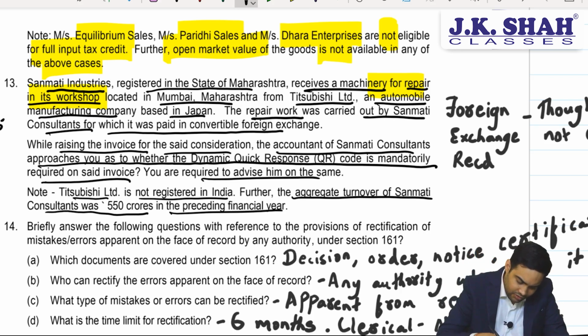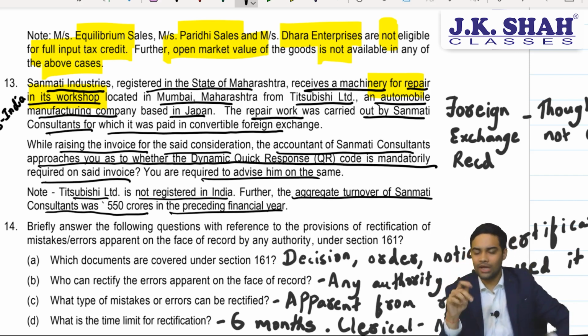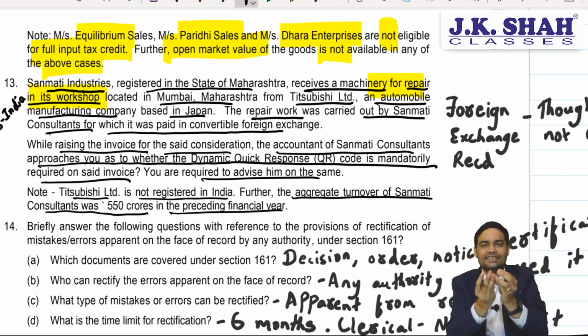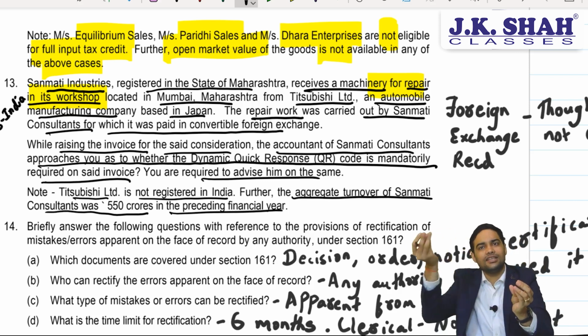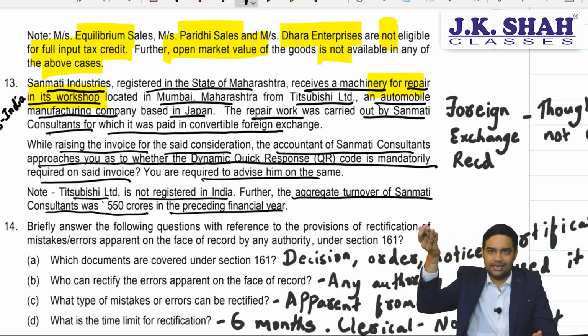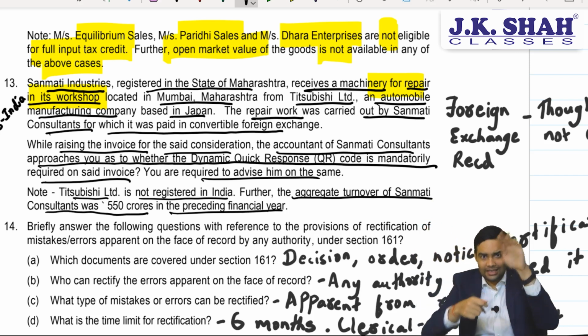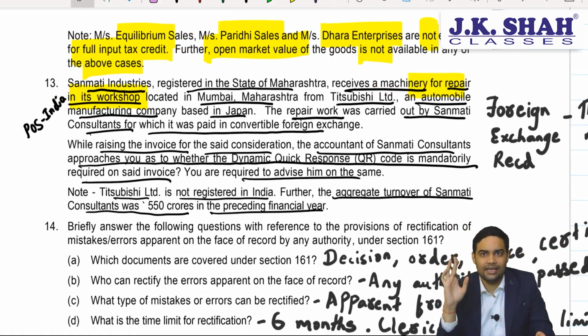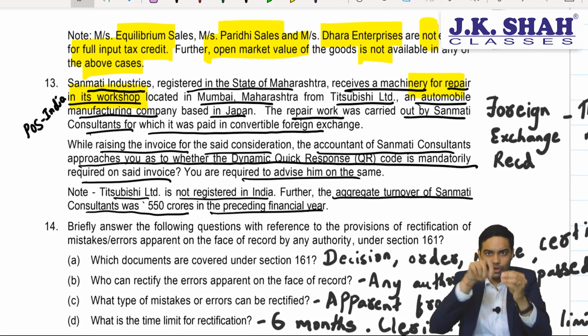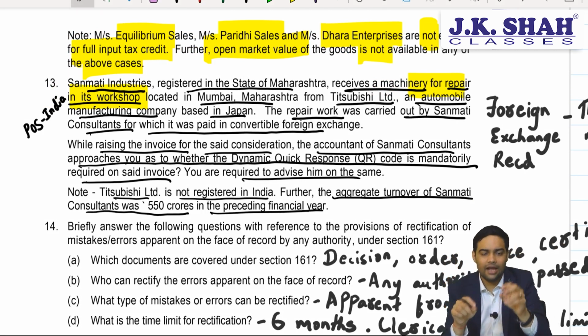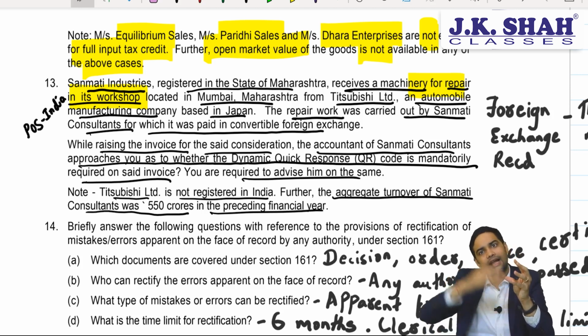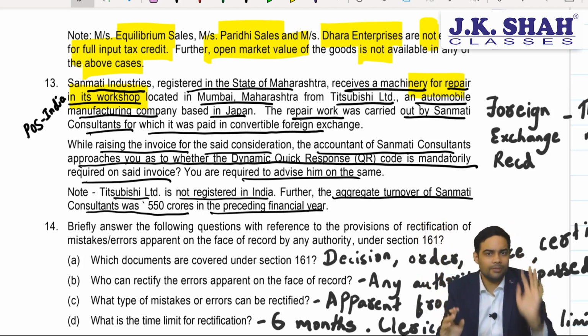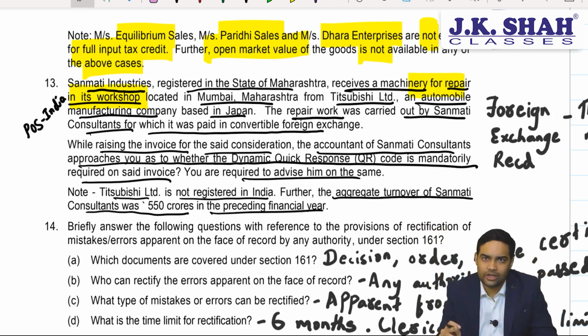Place of supply for this, say suppose it is India, assuming that it was put to use in India, because if a particular product gets repaired in India and thereafter it is exported, place of supply will be outside India. But if it was put to use in India, then the place of supply will be India, correct? If it is just coming from a repair and going outside India, place of supply will be outside India. In both the cases, dynamic QR code is not required. In my view, you should write both the things in exam.